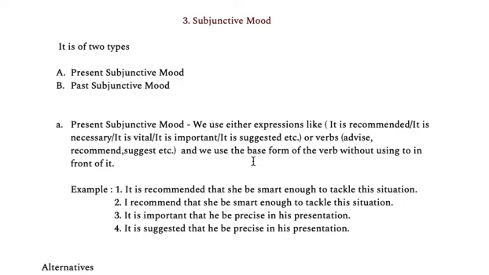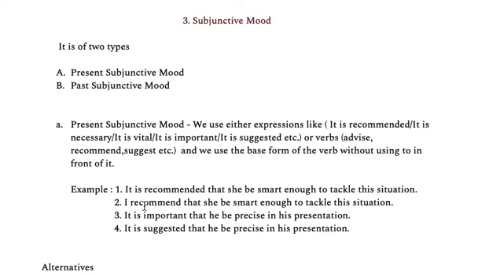So it is I go and he go, depending on how we start the sentence. If it starts with such expressions like it is recommended, it is necessary, it is vital, it is suggested, then I'll tell you how to make sentences. We have to use the base form of the verb without using to in front of it.